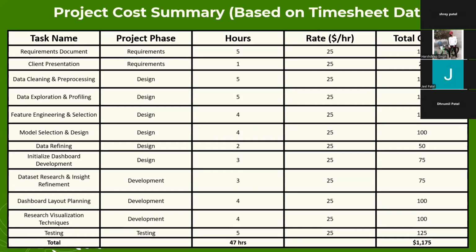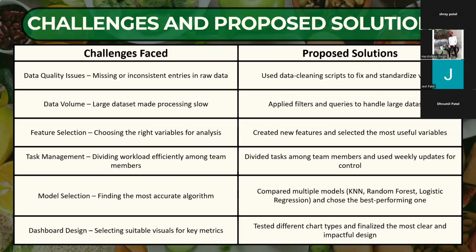So these are basically the challenge phase and the solution we got. For the first, we got some data quality issues because we had a lot of missing values. If you have big data, you're going to have a lot of missing values and large data problems. Even the model part was taking a lot of time because of the large number of values in the data set. But after that, my team members and I addressed the issues together.